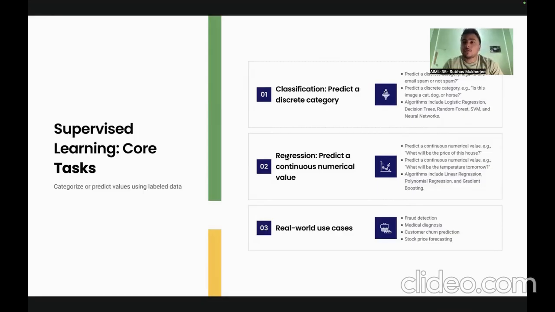The range gives me a proper idea. This range is not a classification range. It's a continuous variable. The temperature can vary from 30 to 36 in any given numerical float number, right? So this is how it gives us a range or a continuous value. We can also use it to predict the average price of a house, or to predict a stock price. Models here include linear regression, polynomial regression, boosting, bagging, etc. What are the real world use cases? Some real world use cases are fraud detection, medical diagnosis, customer churn prediction, and stock price prediction.